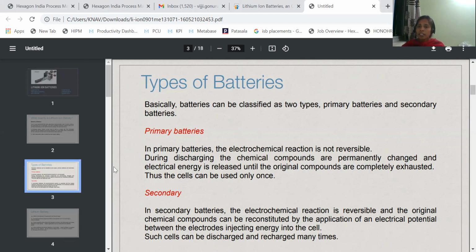That means the cell can be used only one way and it cannot be recharged. Whereas the secondary battery can be recharged again and again. The lifespan of the secondary battery is more than the primary battery because we can recharge it. That is about the primary battery and the secondary battery.